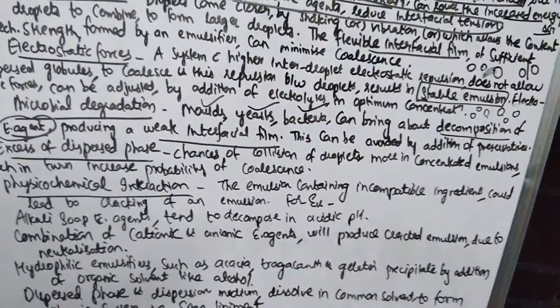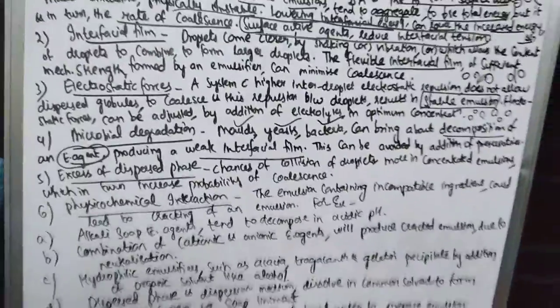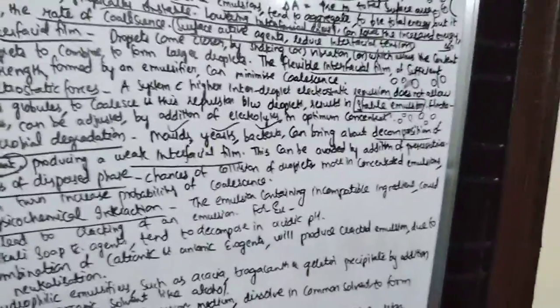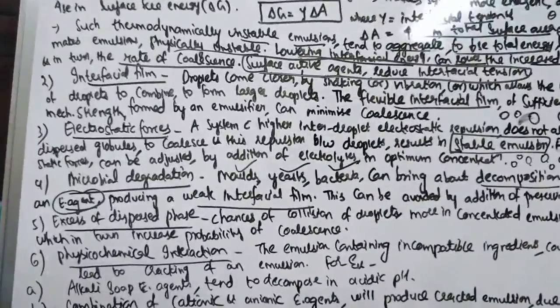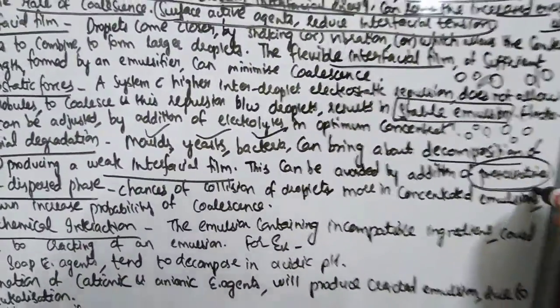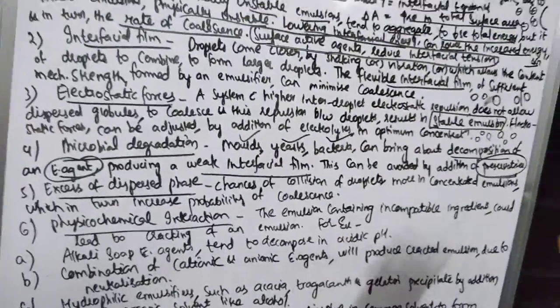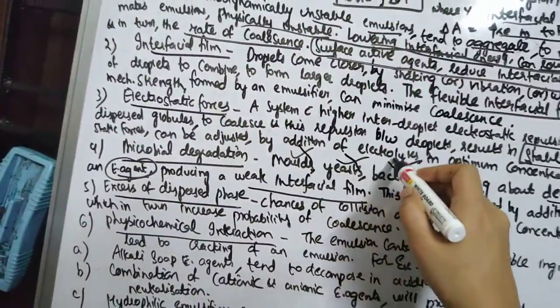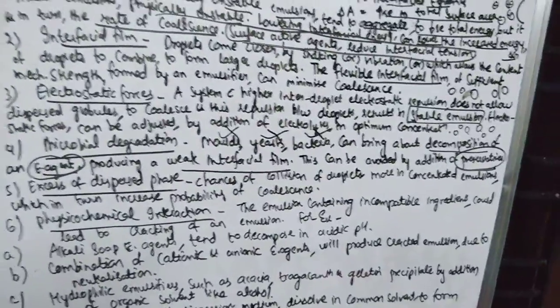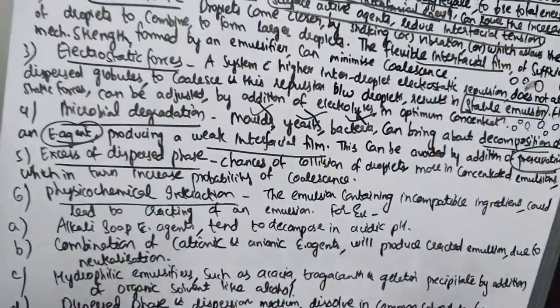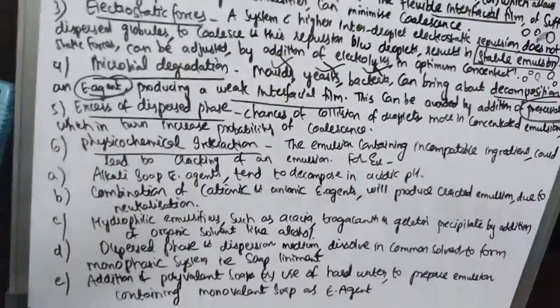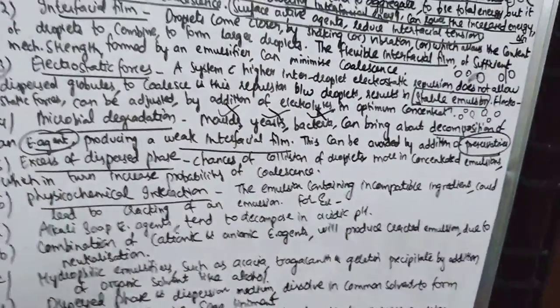So whenever there is a weak interfacial film, the chances of attraction between the particles increase, and when the chances of attraction increase, they will coalesce, and in turn it leads to cracking of the emulsion. This can be avoided by addition of preservatives. Preservatives will prevent the growth of molds, yeast and bacteria, and in turn your emulsifying agent will be retained as it is, and thus you will have a strong interfacial film, right? So just addition of preservatives will make your unstable system stable.